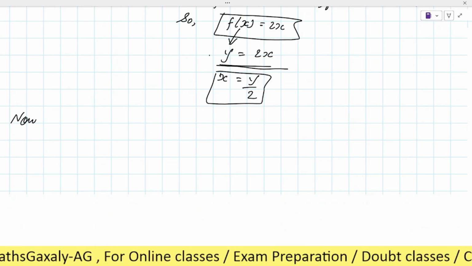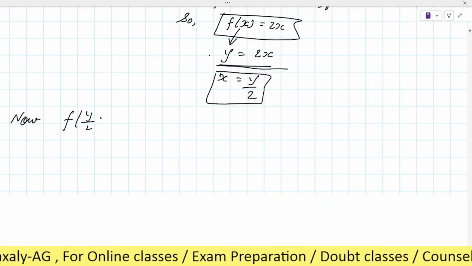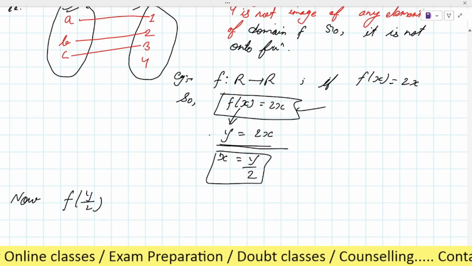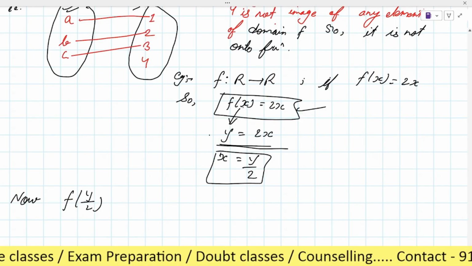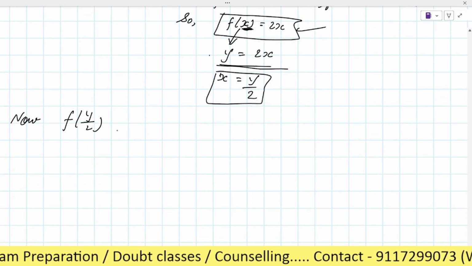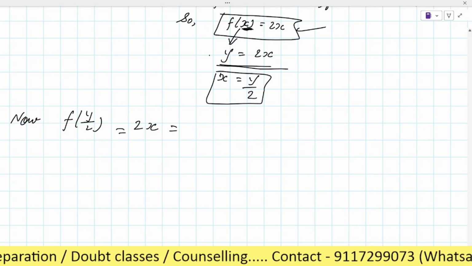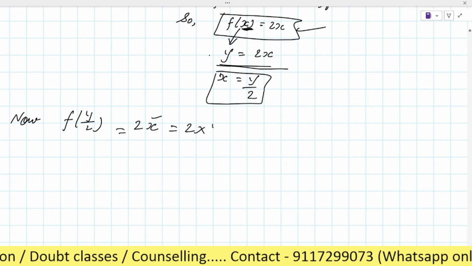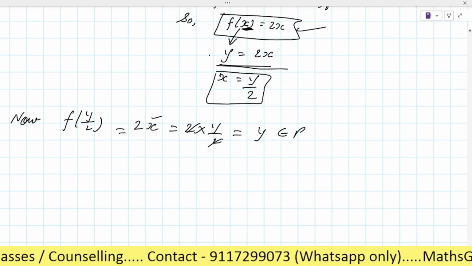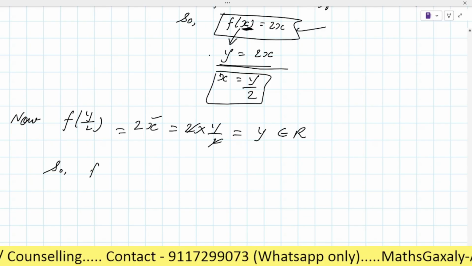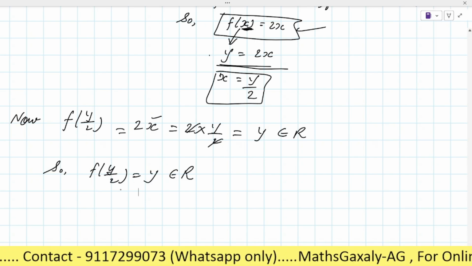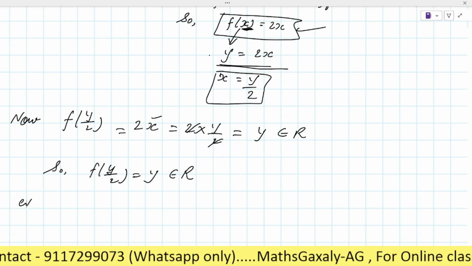Now as you can see here, we will write function of y by 2, as here the value of x is y by 2, and the function is f(x) equal to 2x. So in the function, in this x, we will put the value y by 2. So it will be 2 into the value of x, which is y by 2, right? So the 2 will be cancelled, it will be y, which belongs to R. So we can say that function of y by 2 will be equal to y, which belongs to R. So every element